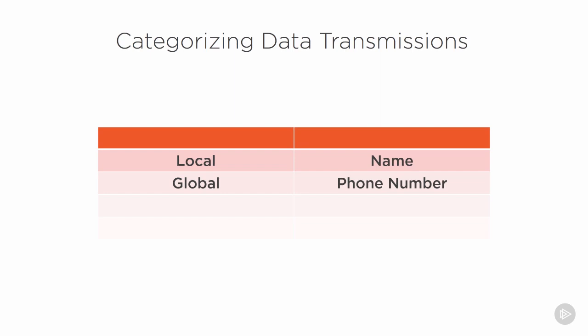So we have a local address, our name, and a global address, our phone number. And if we think about it, our local address, our name, allows people in the same room as us to call attention to us and identify us. And our global address allows us to communicate with others when we're not in the same room with each other.